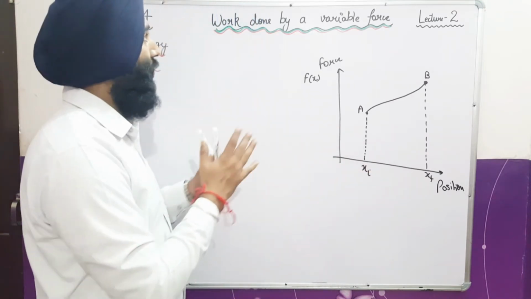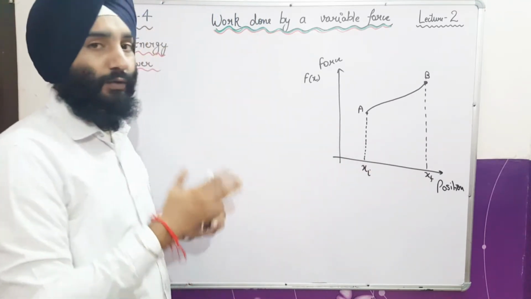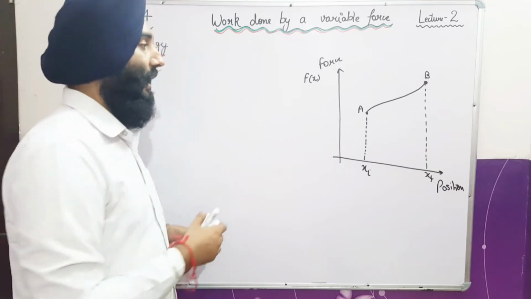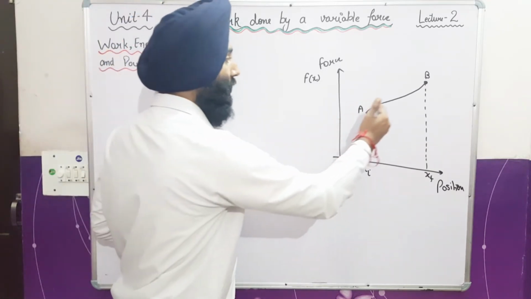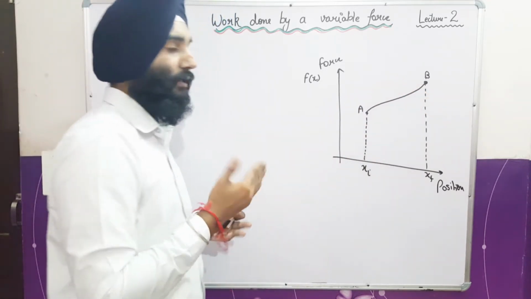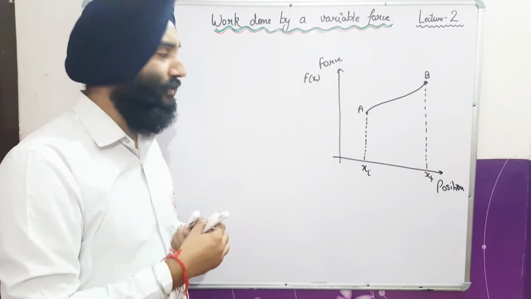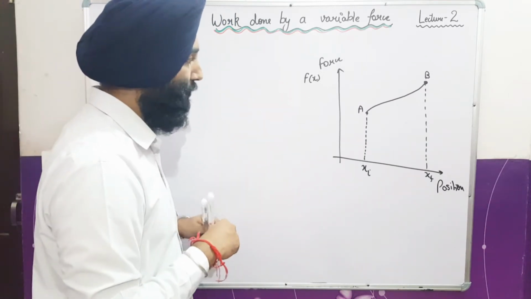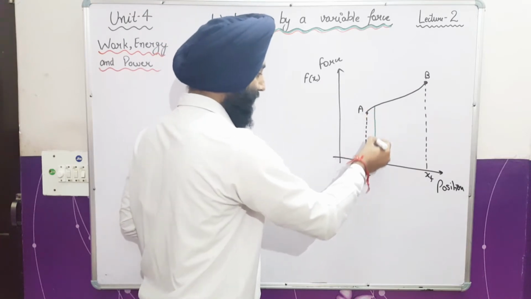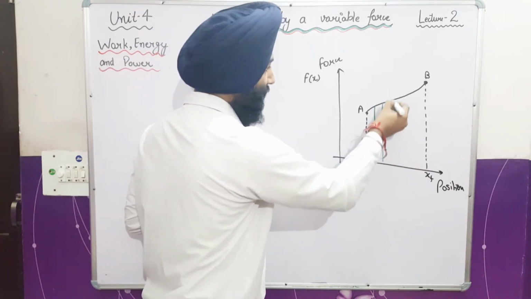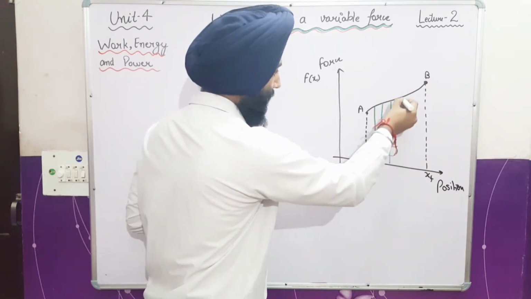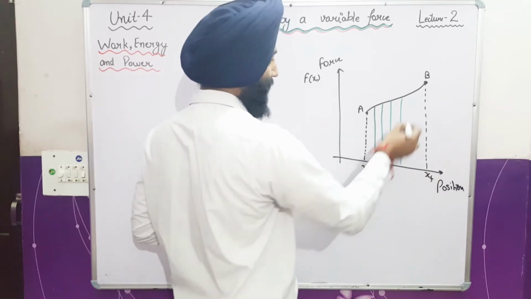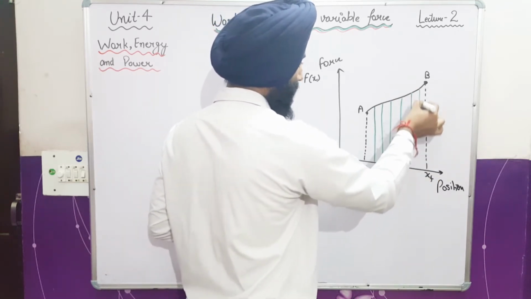Now I have to calculate the work done. For calculating the work done, I have to divide this whole area under the curve AB into small rectangular strips. Suppose like this, I am dividing the whole area under the curve AB, between xi and xf, into small strips.